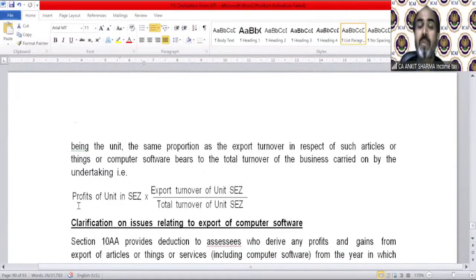Export turnover means the amount you have remitted out of your export sale. Do not confuse it with the amount of sale you exported. The certain amount you have remitted up to 30th September after the previous year, of the assessment year, sorry. In that case, that amount will be considered as your export turnover. For financial year, previous year 21-22, if I have done export sale in previous year 21-22, then up to 30th September 22, whatever amount has been remitted into India out of that export sale will be treated as export turnover.